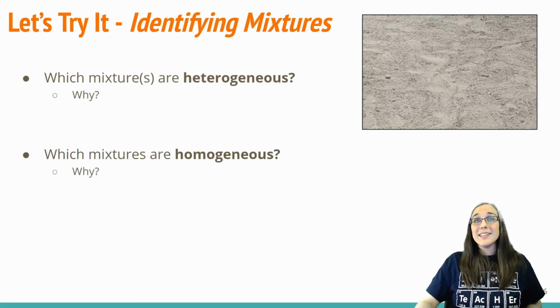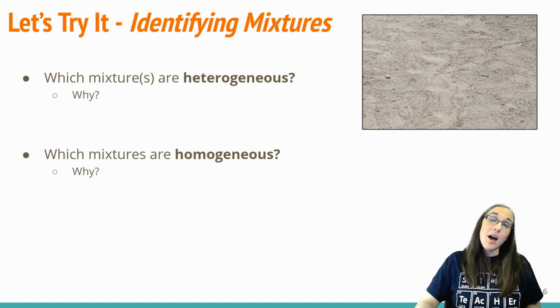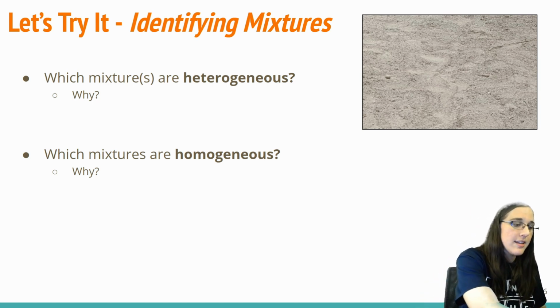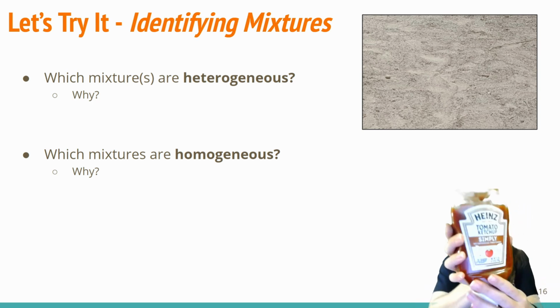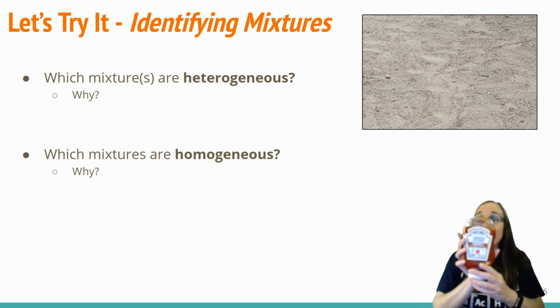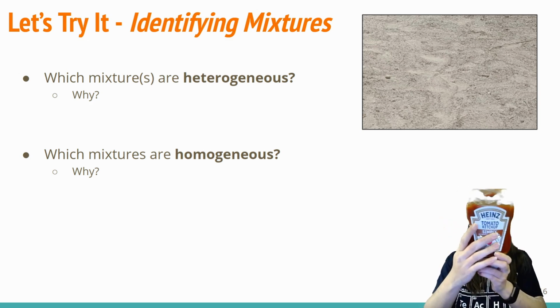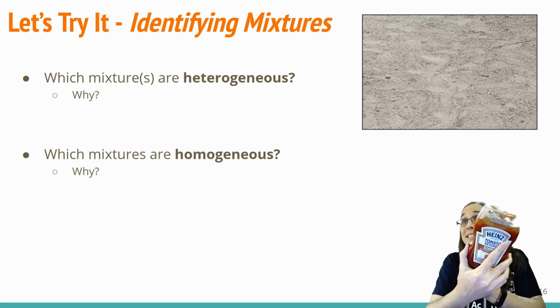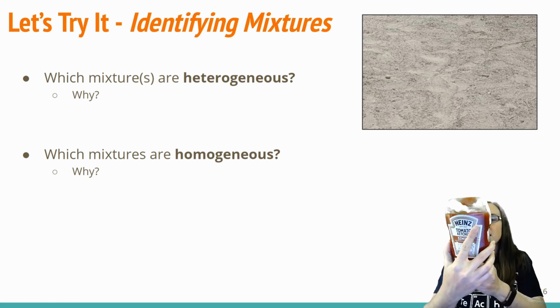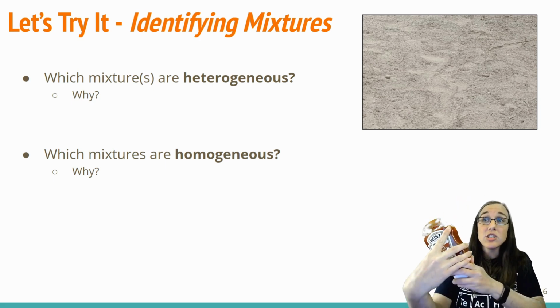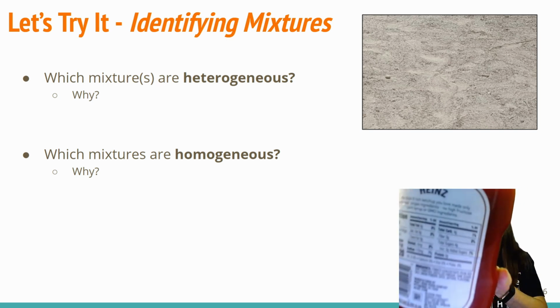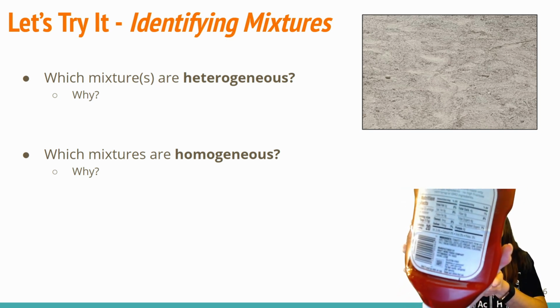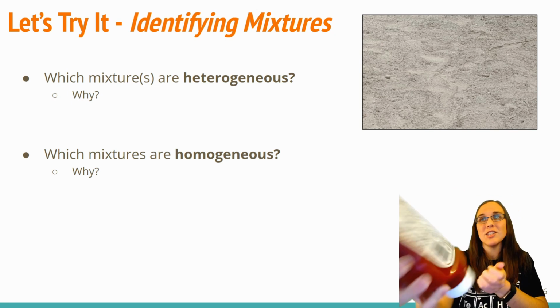So let's try it. If we're going to look at some heterogeneous and homogeneous mixtures, let's try ketchup. If you've got a bottle of ketchup and you read the back, you see that the ingredients say tomato concentrate, distilled vinegar, cane sugar, onion powder, salt, all those good things that are inside your yummy, yummy ketchup.